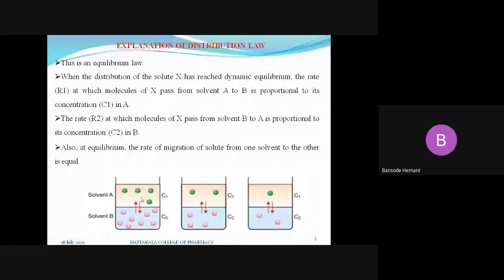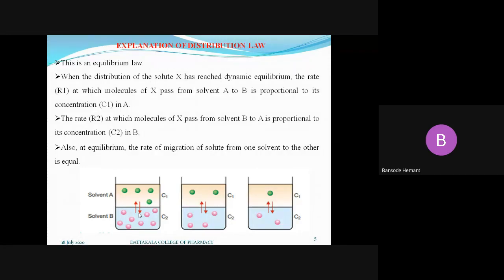So in this case, look at this picture. These arrows indicate the movement or passage of the solute molecules from solvent A to B. This rate, this speed, will be high if the concentration of the solute in solvent A is high. Definitely the rate of solute passing from A to B will be high, and it will be vice versa from solvent B to A.